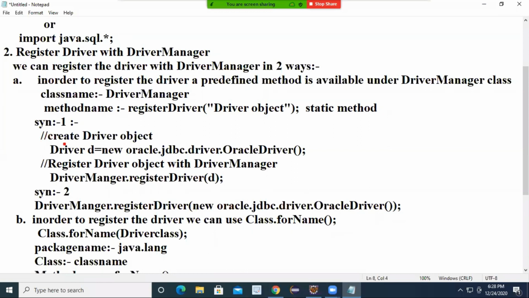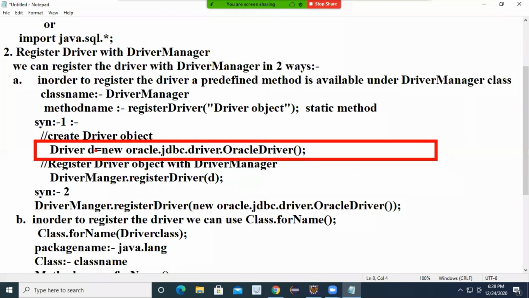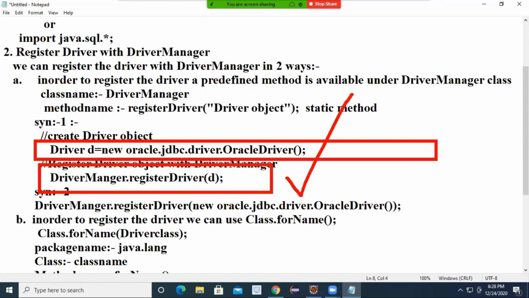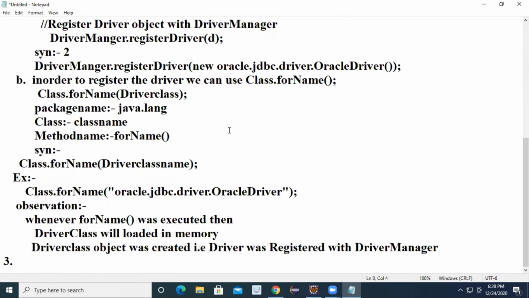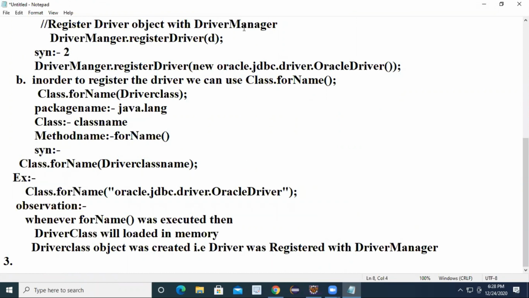One is we can manually create the object for the driver class, and pass the reference as a parameter to the register driver method. That is one approach. Another approach is Class.forName, where you pass the driver name and the object is automatically created. How it works internally at runtime, I will take one separate workshop on that. Today, our topic is to complete the steps.